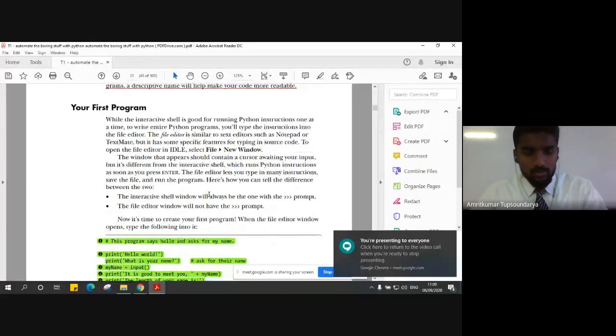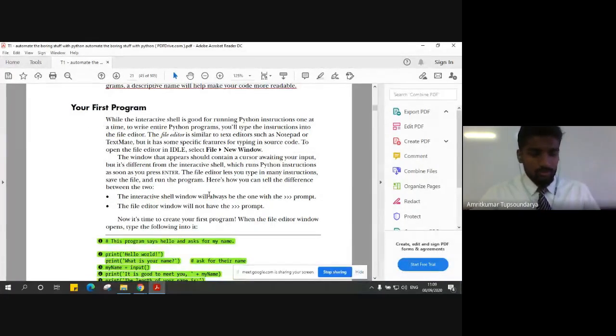Assuming that you all know about the interactive shell we discussed in our previous lecture, and that those who have access to a laptop or PC will be doing these things along with me.